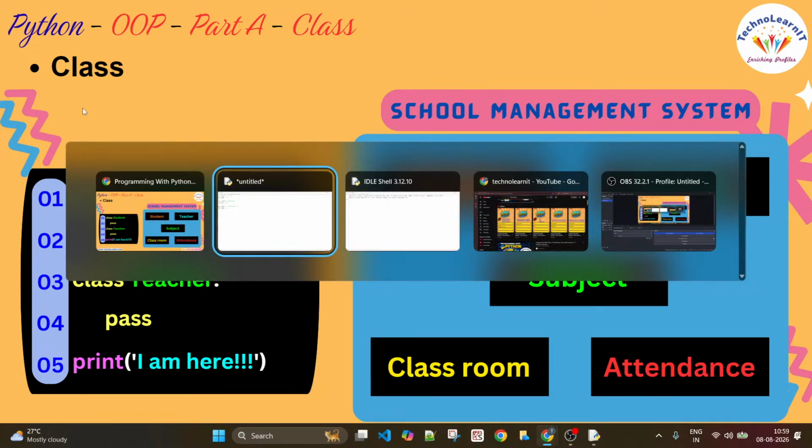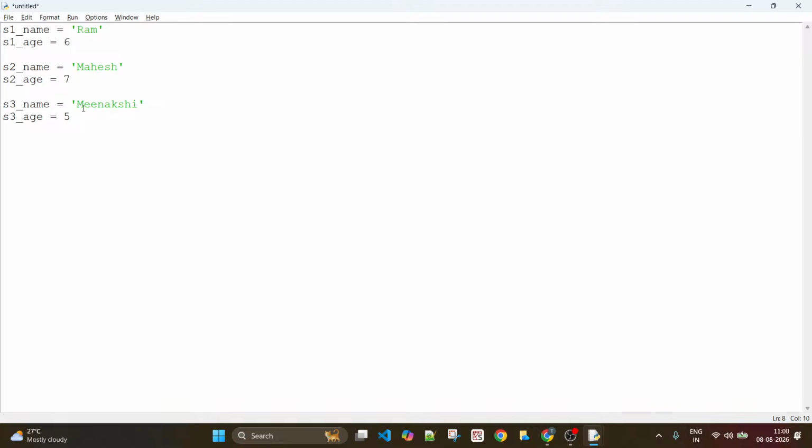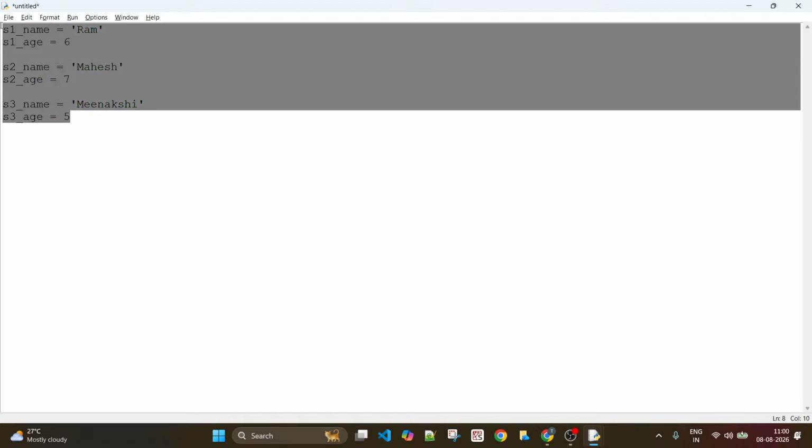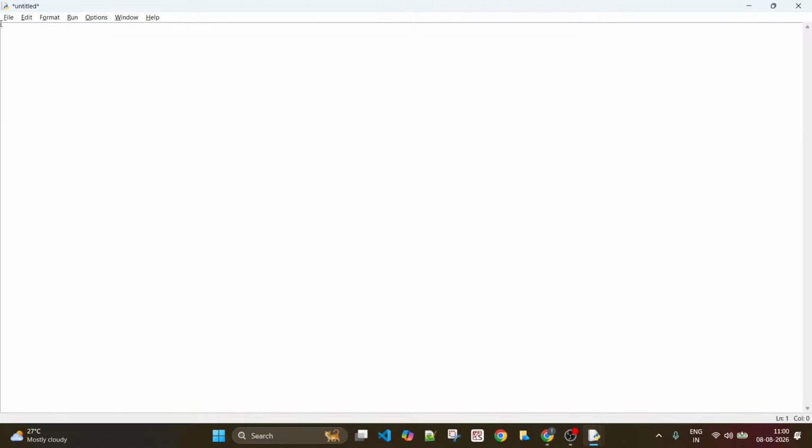Let's go back to the program. Now what I'm going to do is first implement a function. Say I just want to write add, add_two, for which I'm going to pass a and b as arguments.